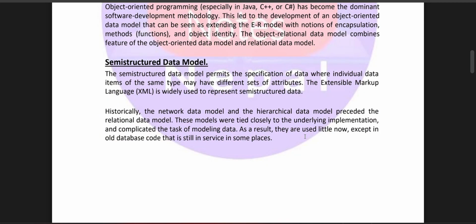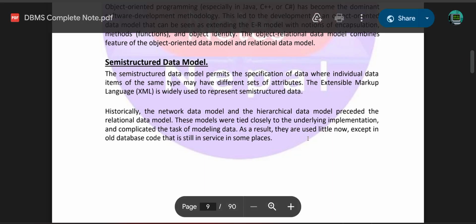Semi-structured data model: the semi-structured data model permits the specification of data where individual data items of the same type may have different sets of attributes. The Extensible Markup Language, XML, is widely used to represent semi-structured data.